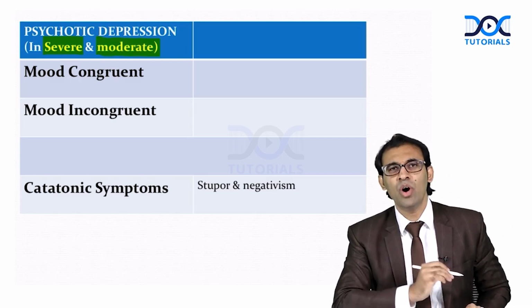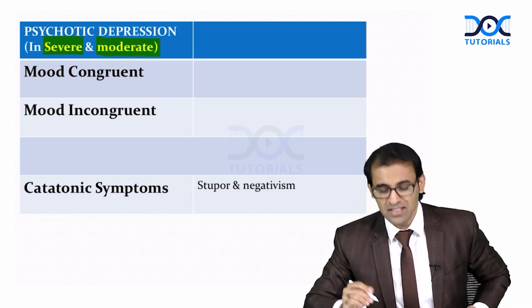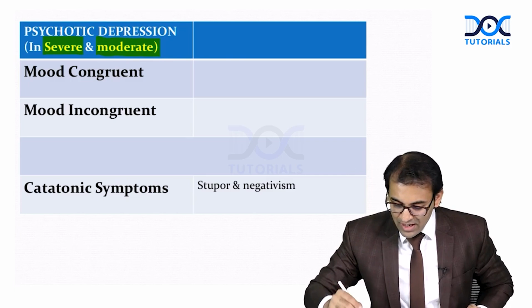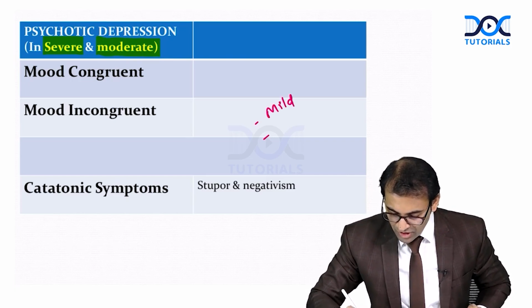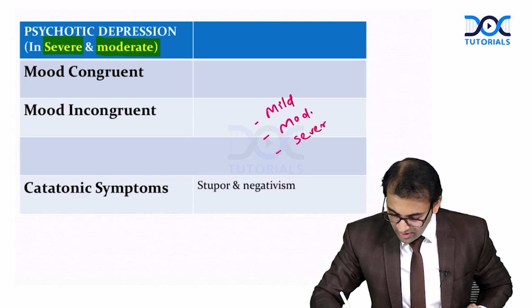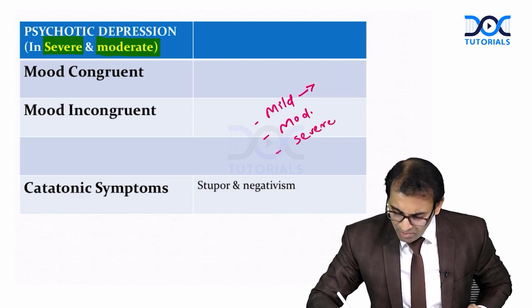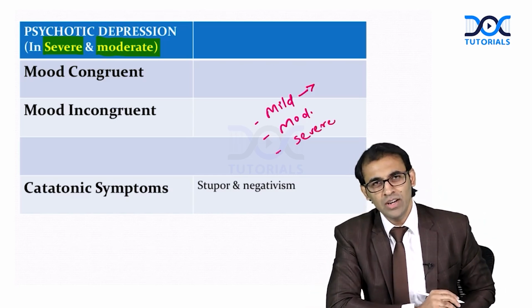So what is the meaning of mild, moderate and severe depression? Mild depression means only symptoms are there.